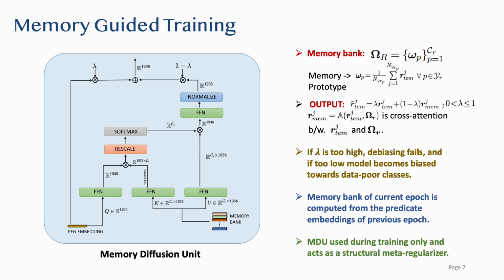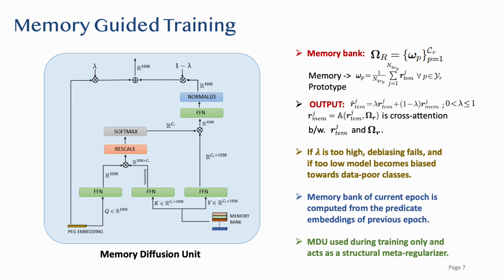Since object pairs have multiple correct predicates, many data-poor and data-rich classes share similar characteristics. Therefore, the memory prototypes also share many inter-class predicate embeddings. We exploit this fact and design a memory diffusion unit that enables diffusion of knowledge from data-rich to data-poor classes to produce more balanced embeddings. The MDU first computes cross-attention between the memory bank and a predicate embedding to produce compensatory information about data-poor classes, which is otherwise missing in the original embedding.